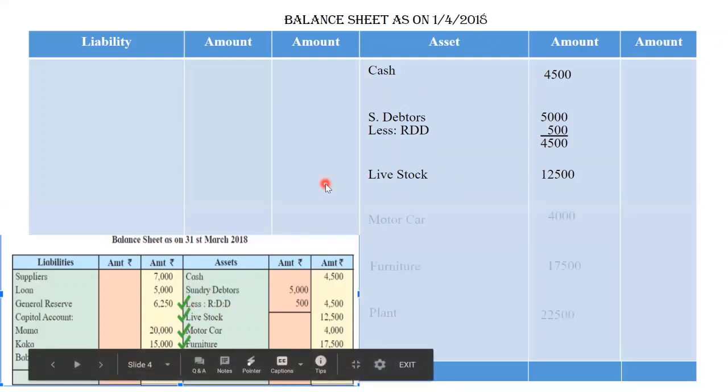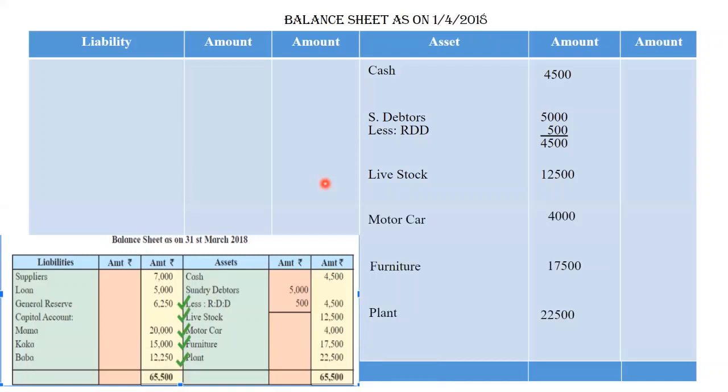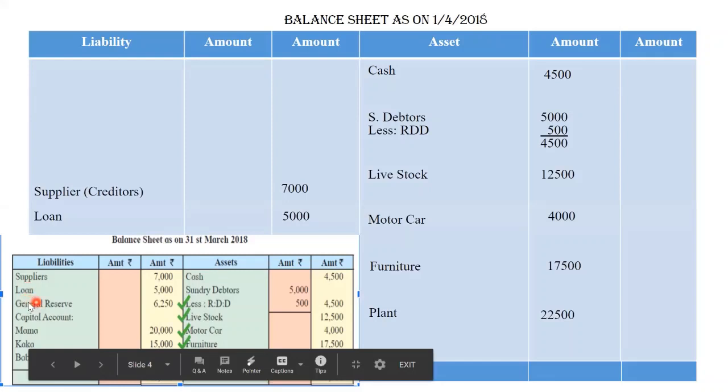Next is motor car, furniture, plant. We are having an adjustment in all these. So we will write it in gross column. Next is suppliers or creditors, and loan is here for rupees 5,000.